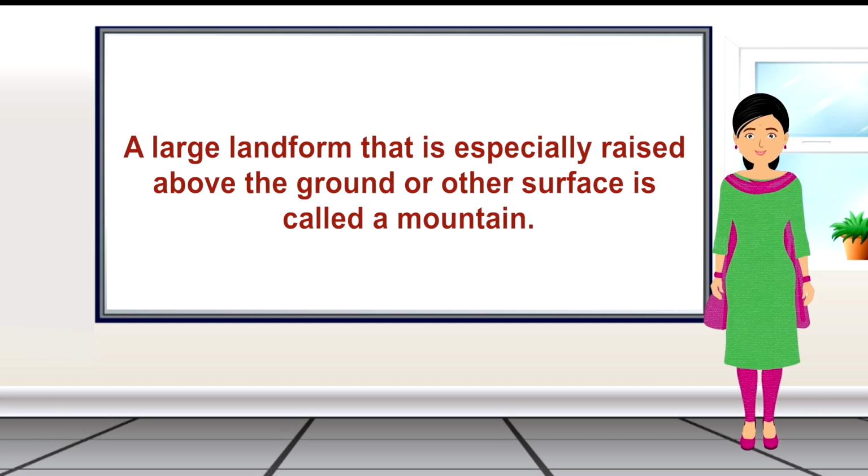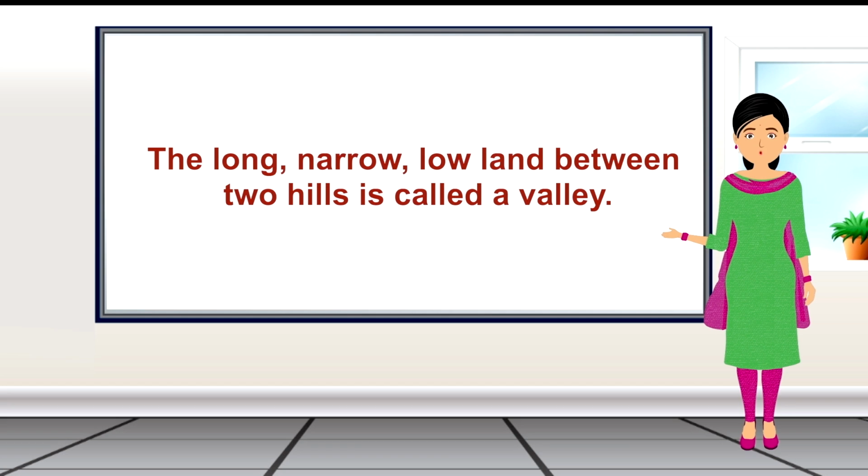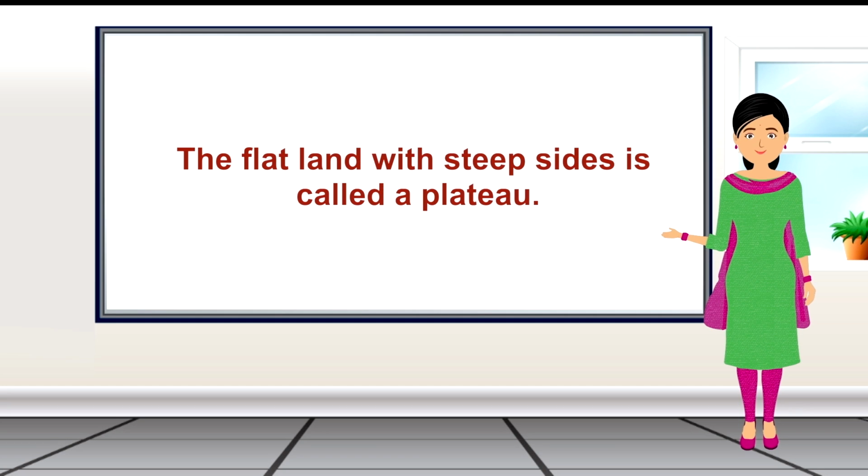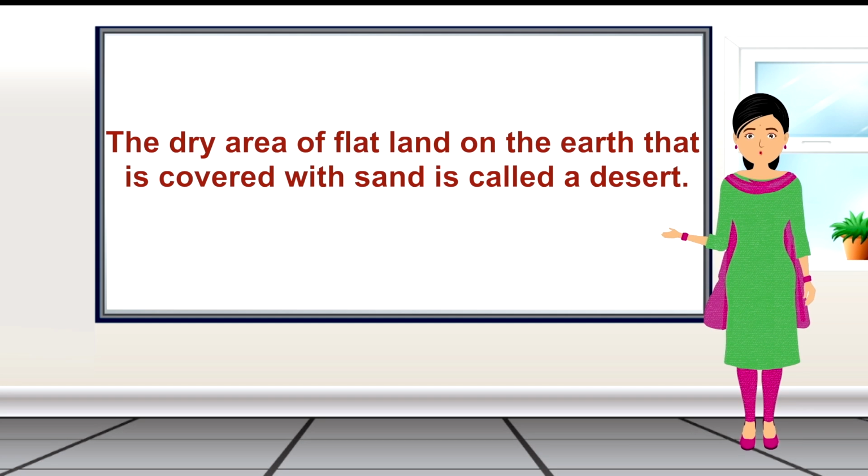A large landform that is especially raised above the ground or other surface is called a mountain. The long, narrow, low land between two hills is called a valley. The flat land with steep sides is called a plateau. The dry area of flat land on the earth that is covered with sand is called a desert.